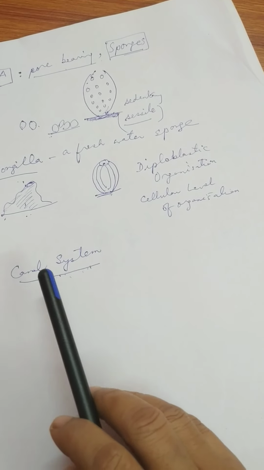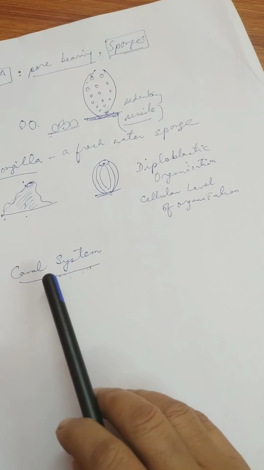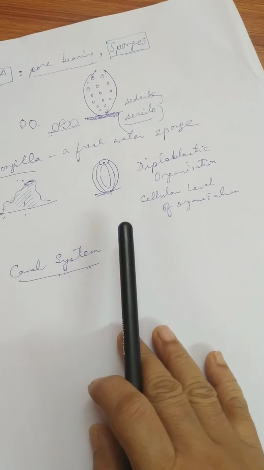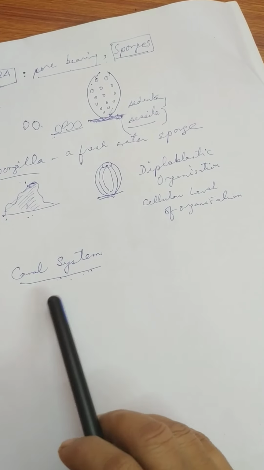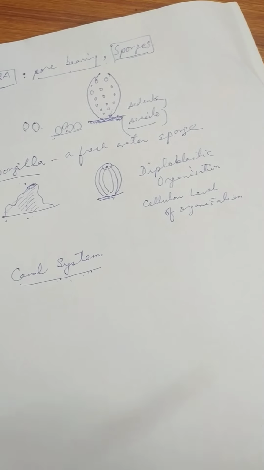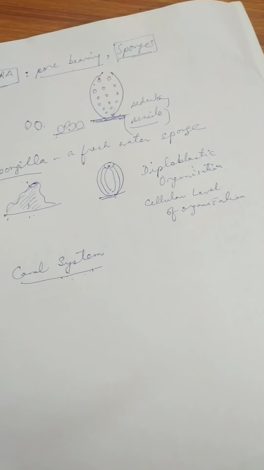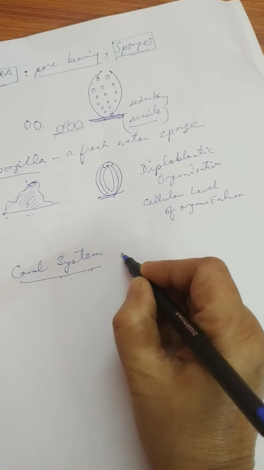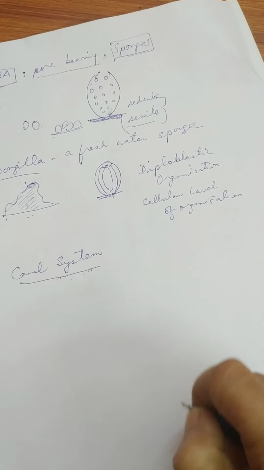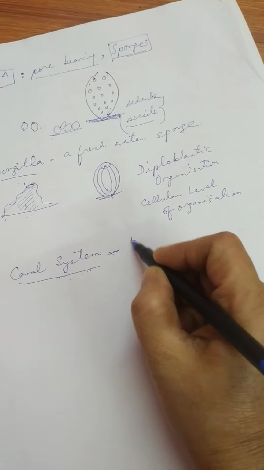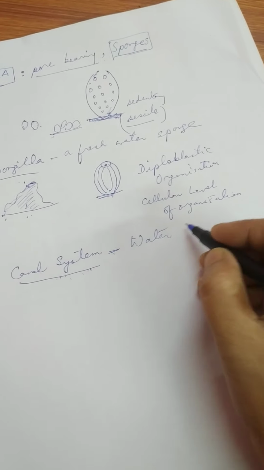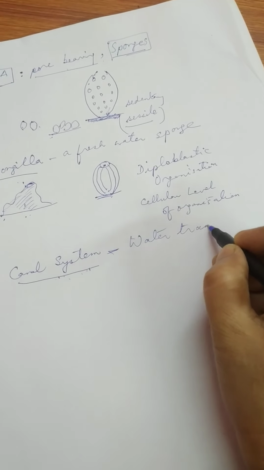So the next is the most specialized feature. A very important feature of the Porifera animals is that they have a water transport system which is called the canal system. So this canal system, it is what? It is a water transport system.